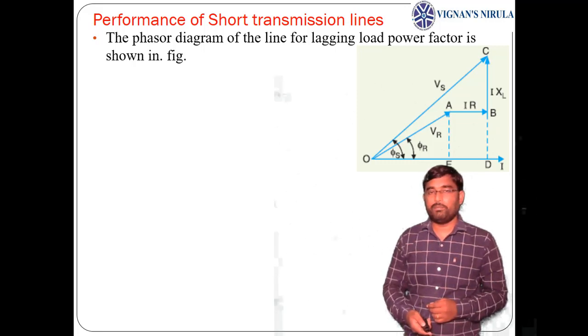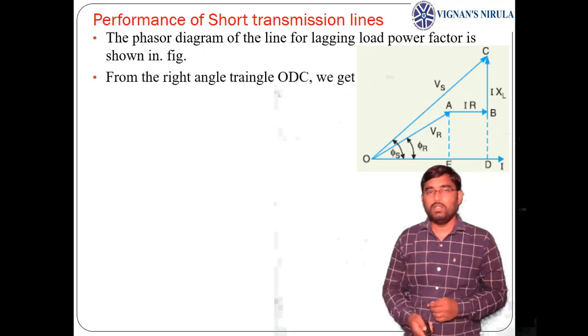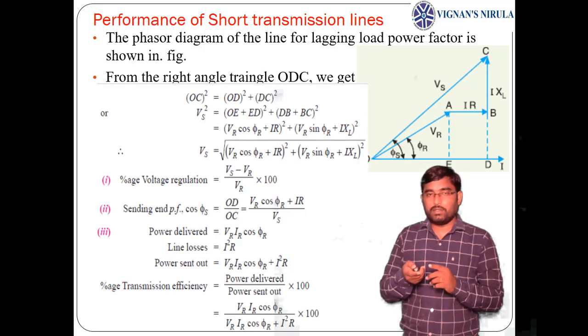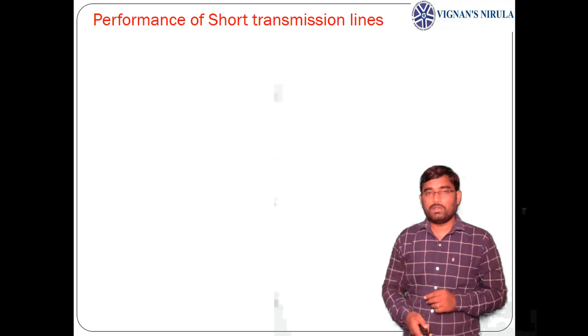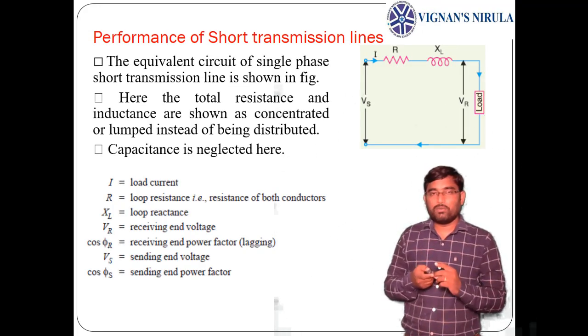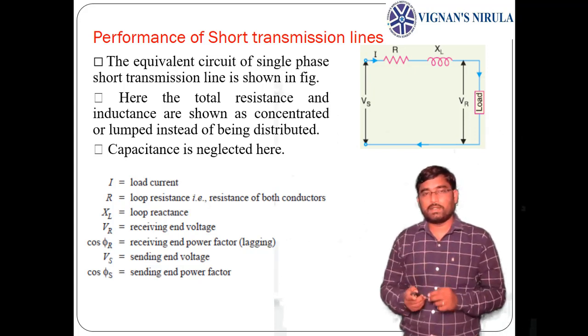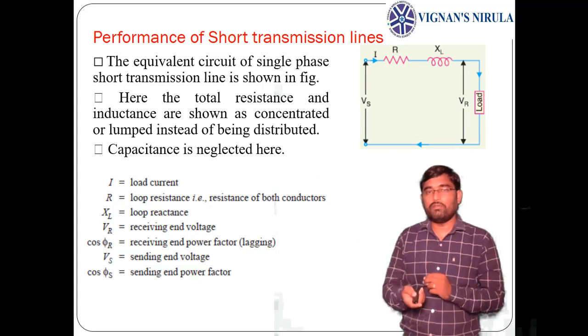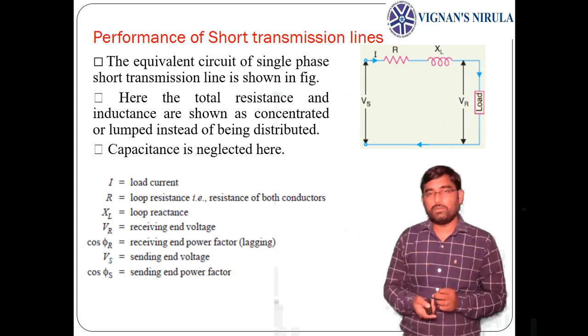See the phasor diagram. Further, if you apply KVL for the previous equivalent circuit, for the loop, the sending end voltage Vs will be equal to Vr plus I into R plus j I into XL. So by adding I into R plus j into I XL to the Vr, you will get the sending end voltage Vs.